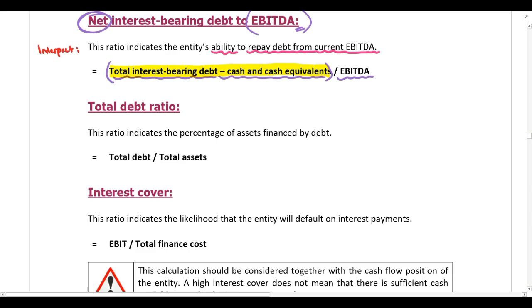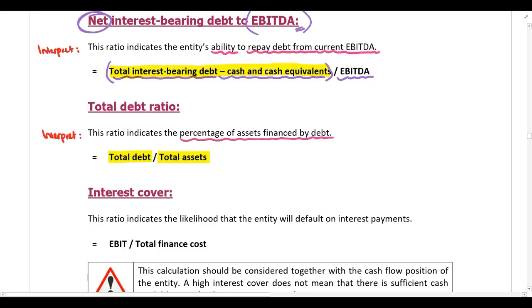Then the next ratio that you need to be able to calculate is the total debt ratio. So here's your interpretation. This ratio indicates the percentage of assets that are financed by debt. So we take total debt and we divide by total assets.